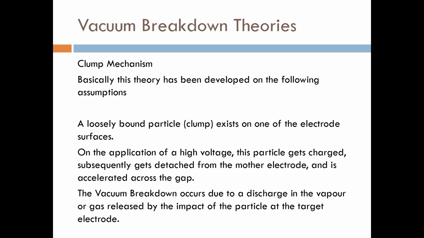Remember one thing. This theory happens only due to loosely bound particles. That means there are some particles on the electrodes that are very loosely bound. This causes the breakdown in the vacuum. So this is called the clump or the loosely bound particle breakdown.